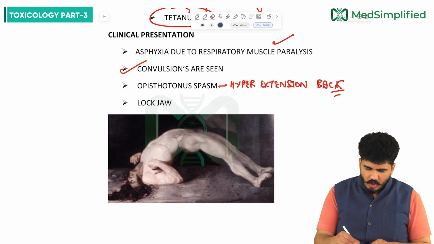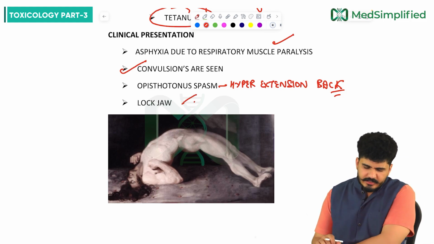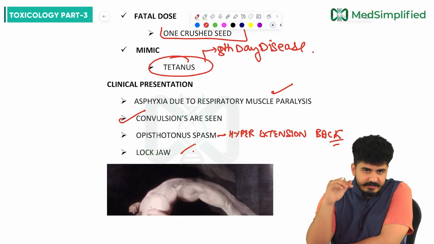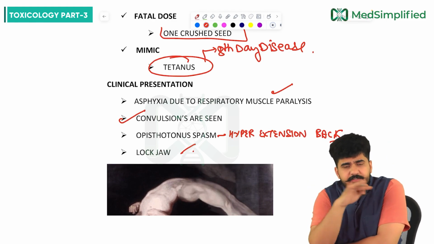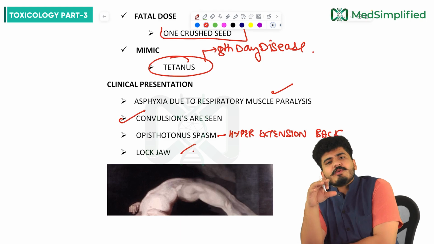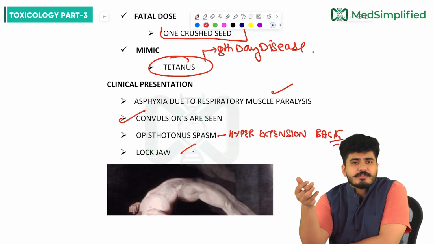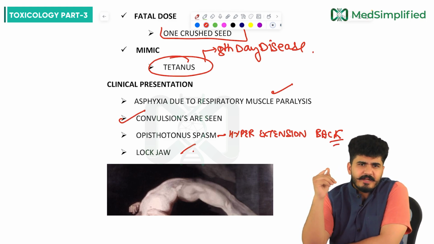Plus there will be a lockjaw. Hyperextension of the back, lockjaw. These are the features of tetanus, which strychnine is mimicking. This disease, strychnine, is mimicking tetanus. Same features you are going to see. In tetanus also, your cause of death will be respiratory muscle paralysis. Here also the cause of death is respiratory muscle paralysis.